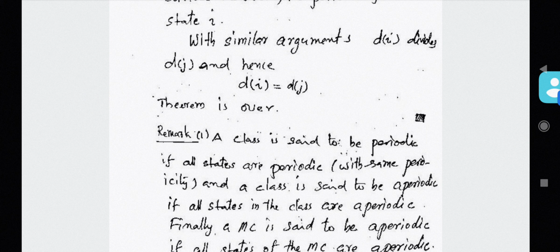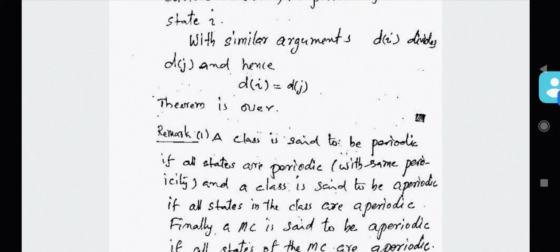The first remark: a class is said to be periodic if all states are periodic with the same periodicity. A class means a communicating class. So a communicating class will have all states with the same periodicity.